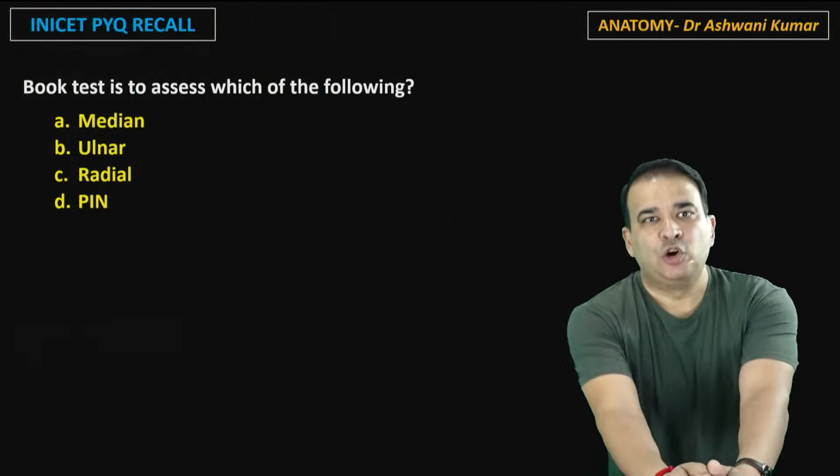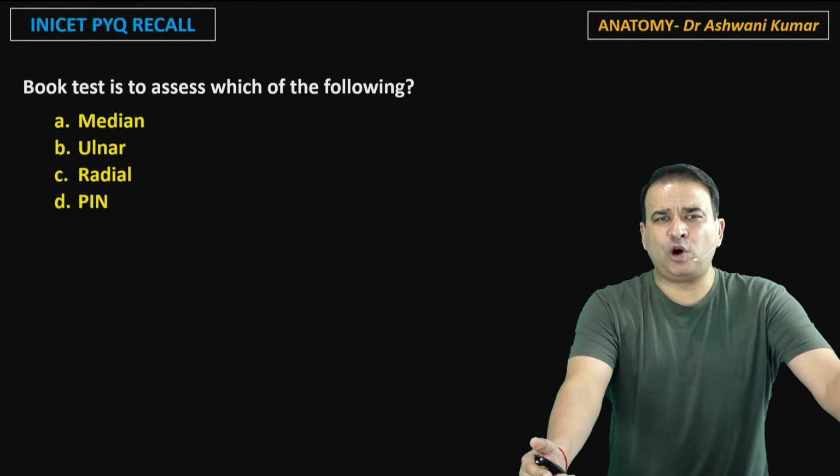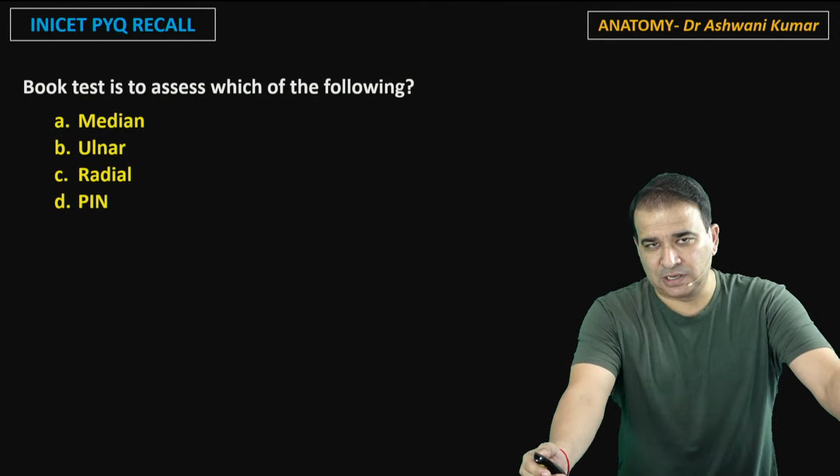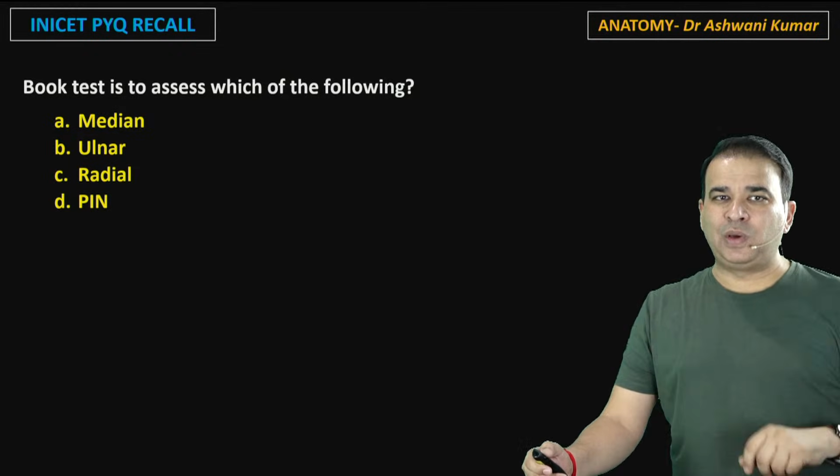Okay, moving on. The book test is done to assess which of the following. Well, the book test, I'm pretty sure you all read about this in the ortho class also, is done to check the integrity of the ulnar nerve. Well, what is this book test? What is this Froment sign, if I may quickly discuss with you here?